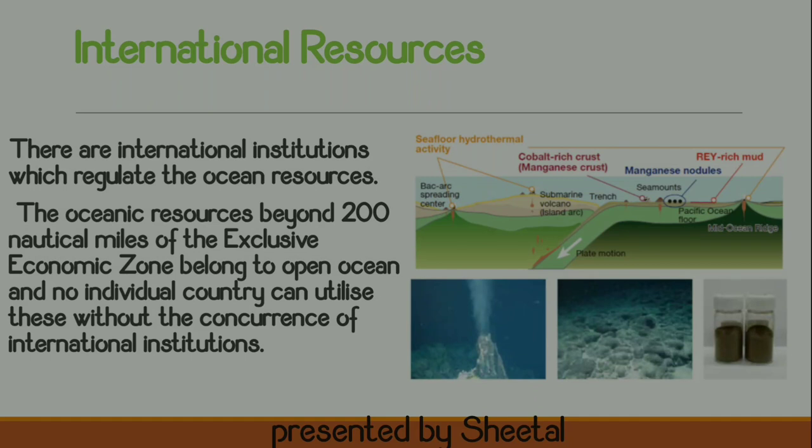If we take India, India is allowed to capture the resources only till 200 nautical miles, but beyond that India is not allowed to extract the resources. The whole authority is under the international institution. So this is the rule.